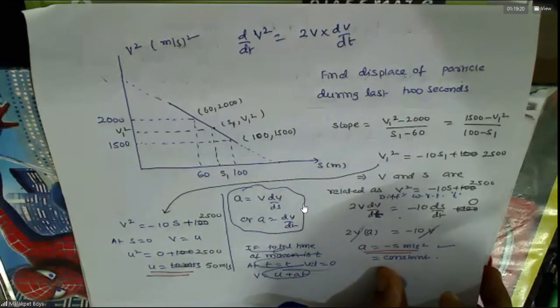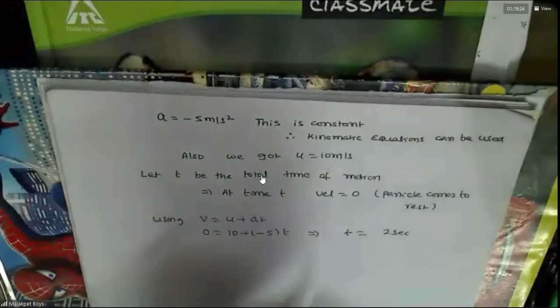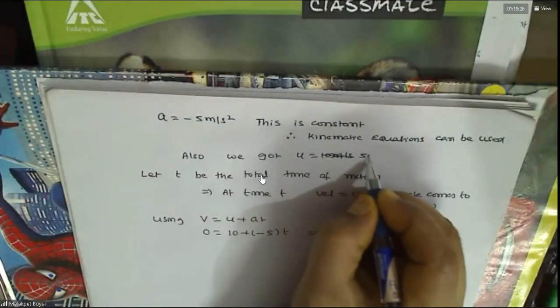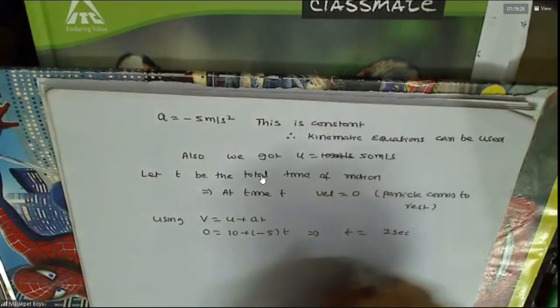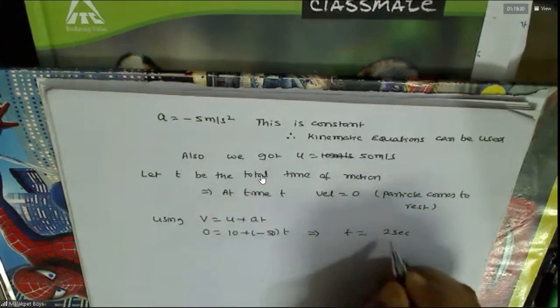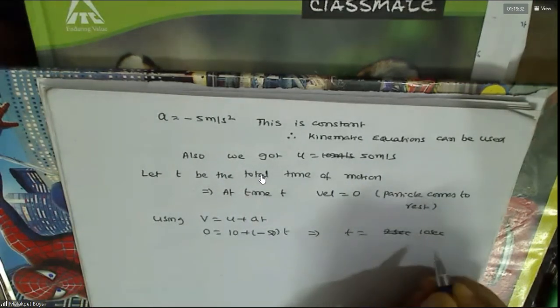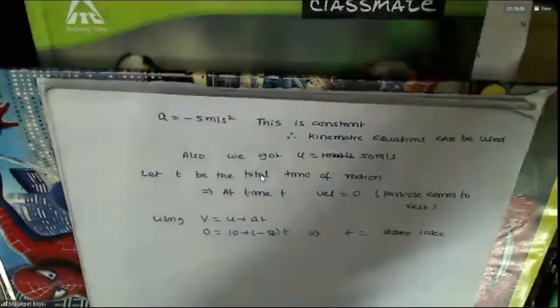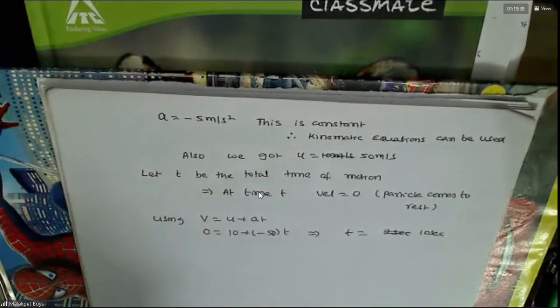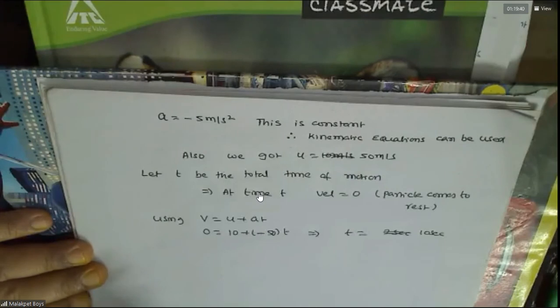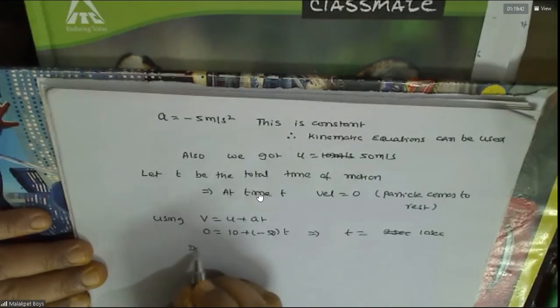Shall I turn this? Yes, sir. So here you got 50 meter per second. So T this equals 10. 50, 10 seconds. He said last 2 seconds. That means total time should be greater than 2 seconds, no? Now he is asking, as per the question, displacement in what time? Read the question.